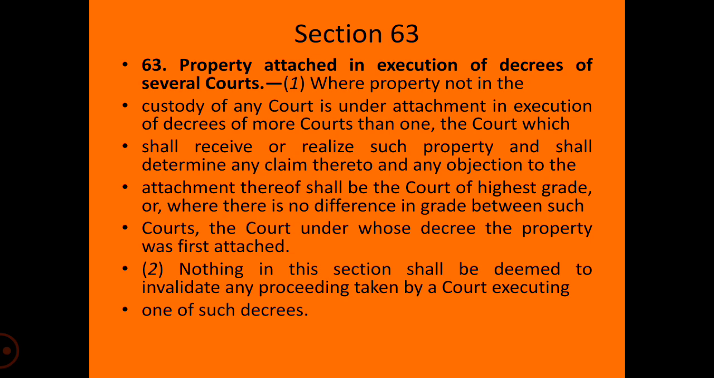Subsection 3, property attached in execution of decrees of several courts. Section 63 states about where the property not in the custody of the court will be attached. The property which is not in the custody of the court is under attachment in execution of decrees of more than one court, then the court which shall receive or realize this property and shall determine any claim thereto, or any objection to the attachment of it, shall be the court of the highest grade, or where there is a difference in the grade between such courts, then the court whose decree the property shall be finally attached.